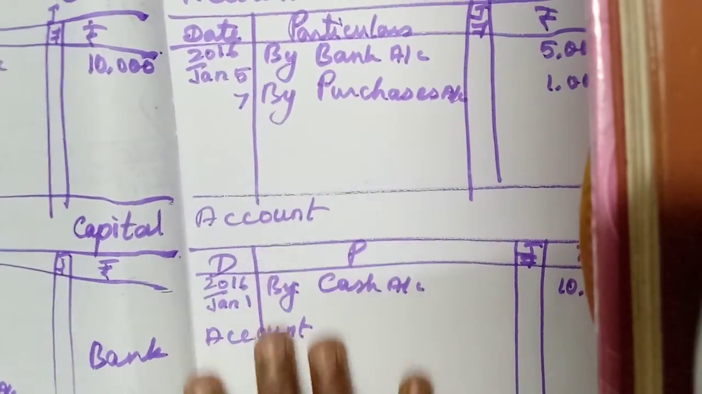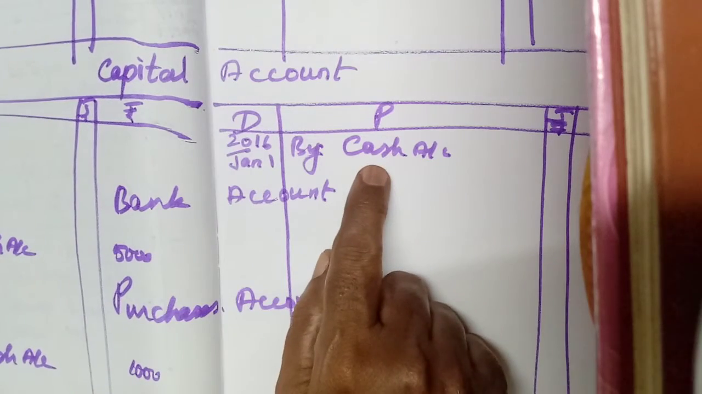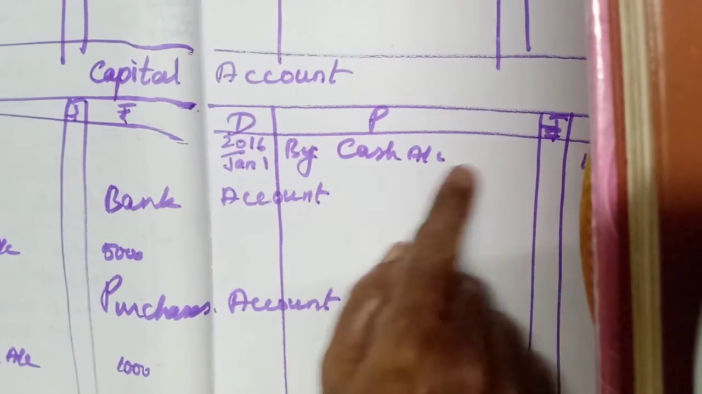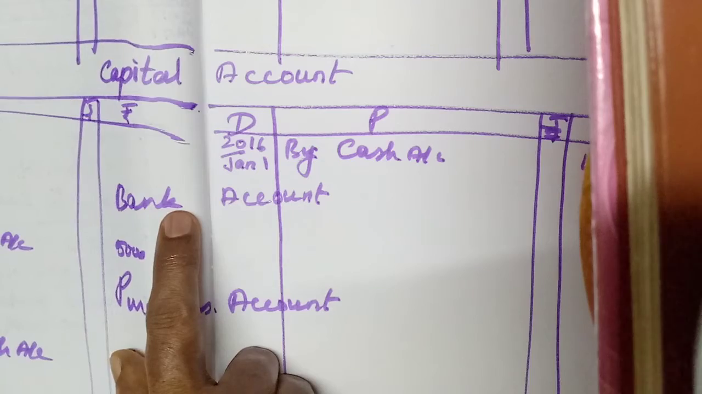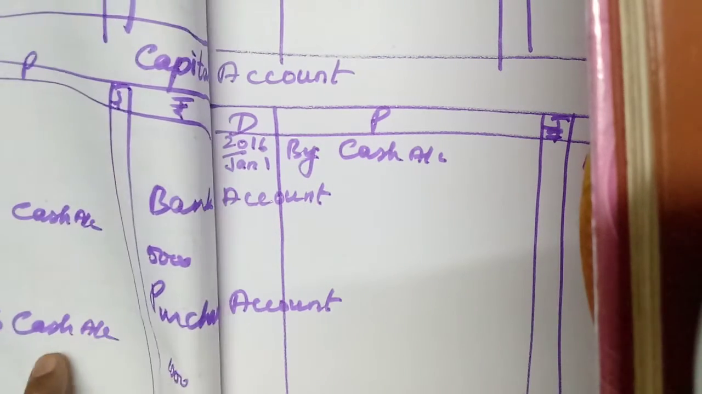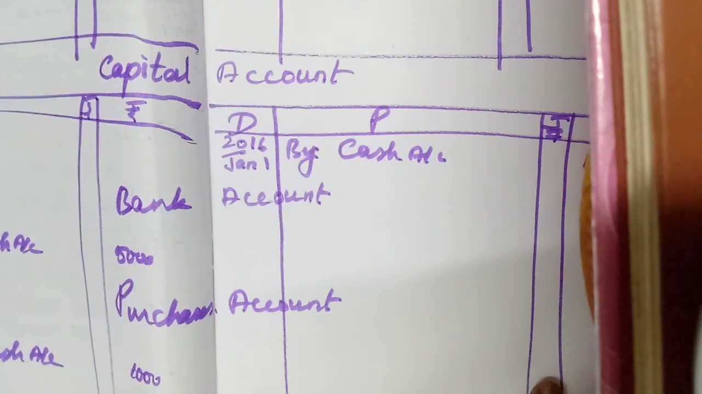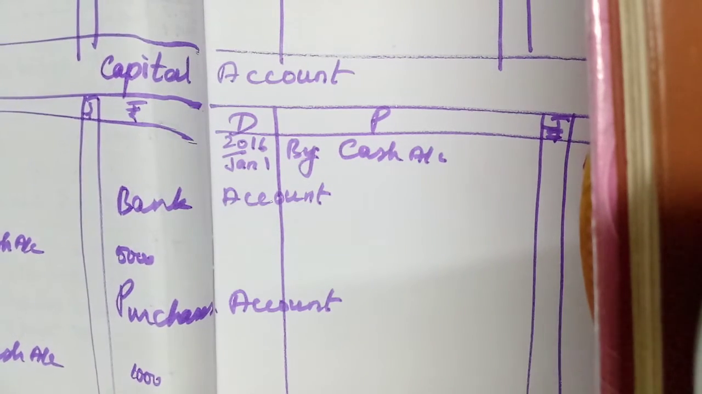Then second account, capital account. Capital is credited, so credit side by cash account. Then bank account debited, to cash account. Then purchases account debited, to cash account. That's it. Okay, so you should learn.